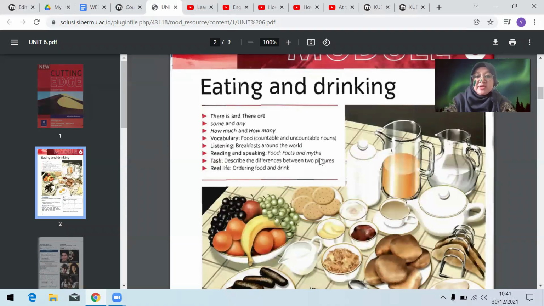So we discuss the reading. There will be the quiz, and the quiz is taken from this book. And then don't forget to click the attendance for this week's meeting.